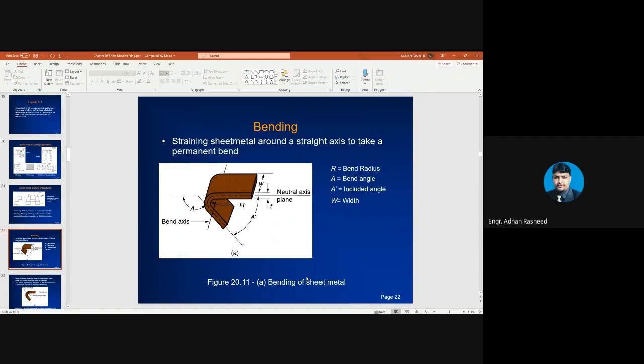Now, what is bending? Bending is the process of straining a sheet metal around a straight axis.